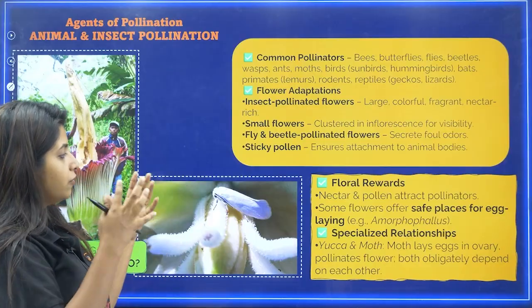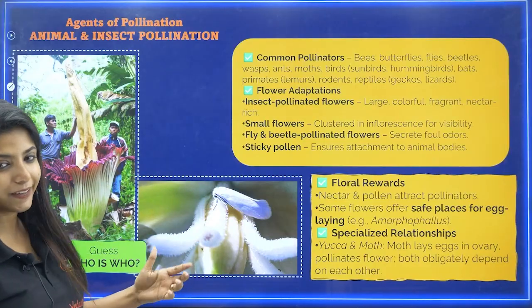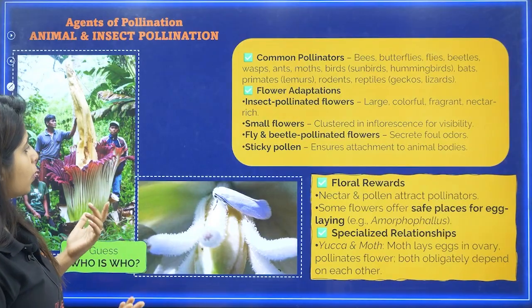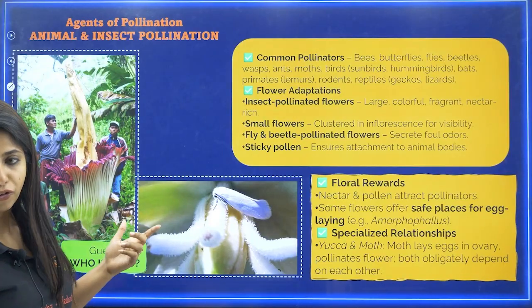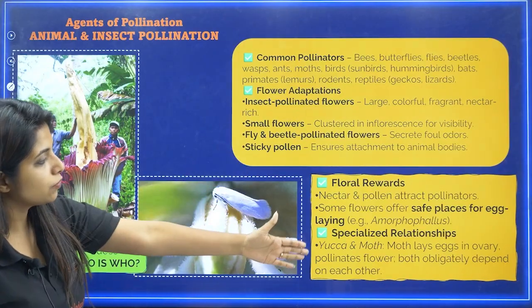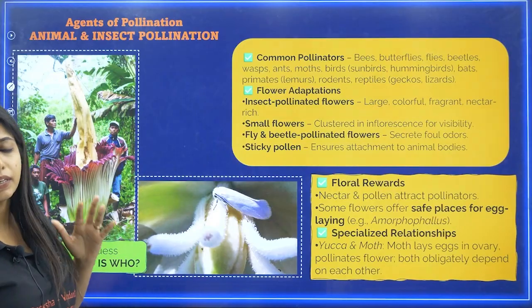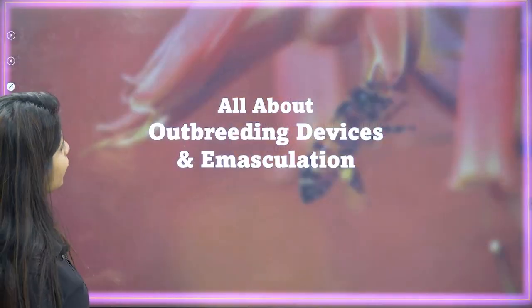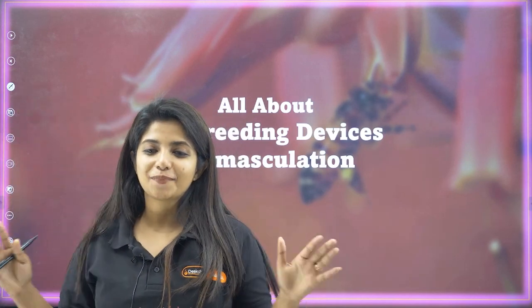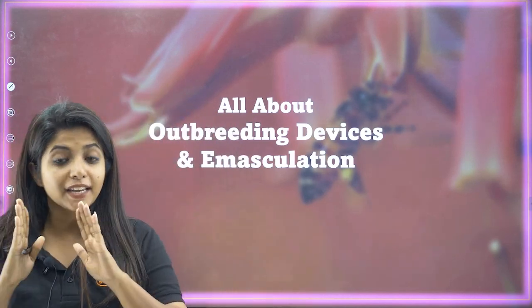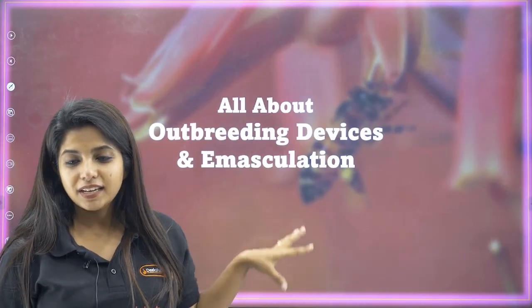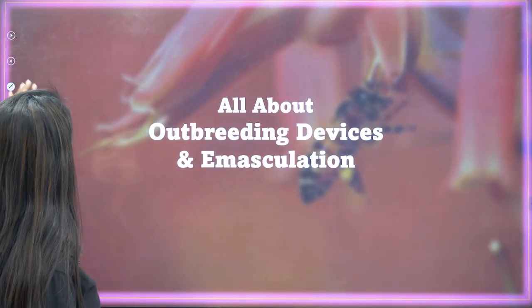So that kind of relation they have, and as I told, there is something else also which I will tell later, if you want to hear it from me. And this is Amorphophallus, please remember both of them. So these are the floral rewards, and this is about animal and insect pollinated plants. Now we are going ahead with the next thing, that is all about outbreeding devices and emasculation. I forgot to put it in the front part, the intro, but this is also something that we are going to cover over here.